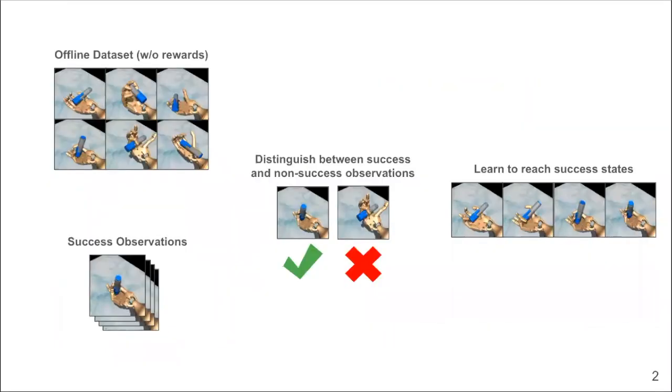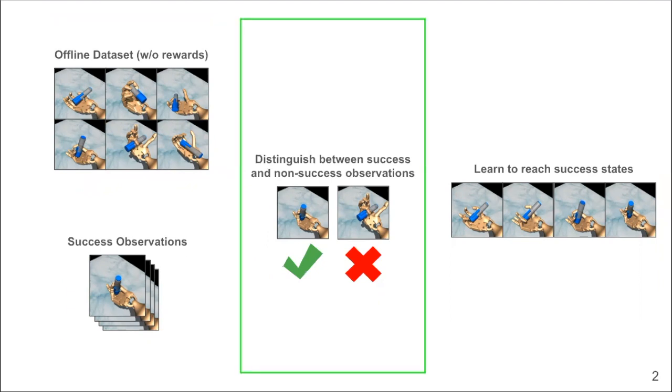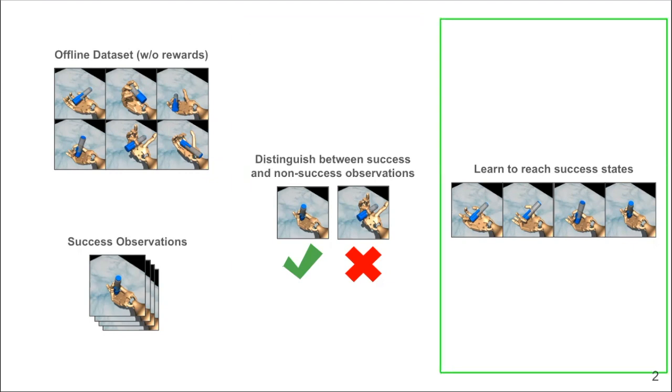In order to address these challenges, we follow the pattern of prior work and formulate RL as an offline example-based control problem. In this setting, the agent receives two sources of input during training: an offline dataset without reward labels and a small set of user-provided success examples. These success examples are simply observations of the desired task in its completed state. The RL agent learns to distinguish between the success observations and the observations from the offline dataset, and then learns a policy to reach states that have observations similar to those provided in the set of user-provided success examples, thus learning to complete a task without needing any reward labels or online interactions with the environment.